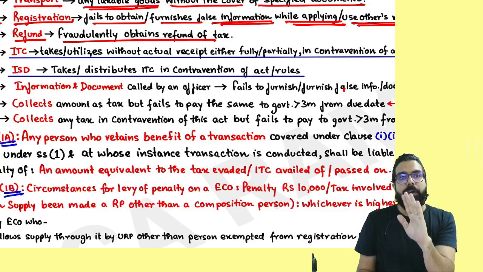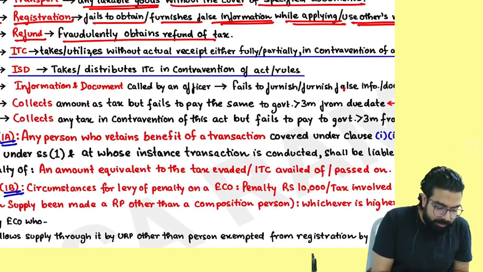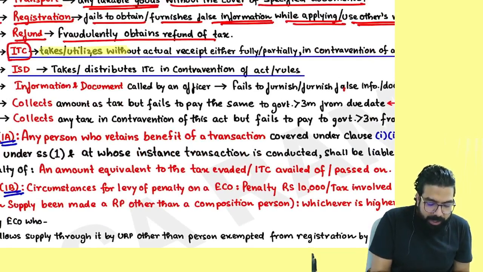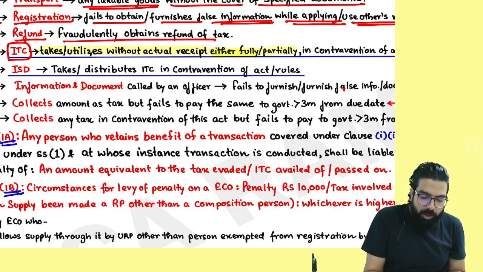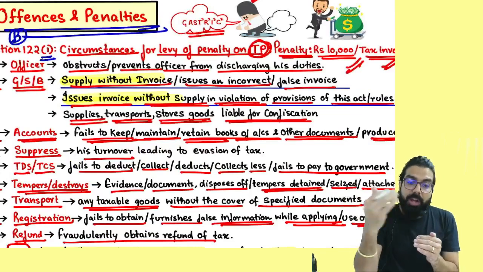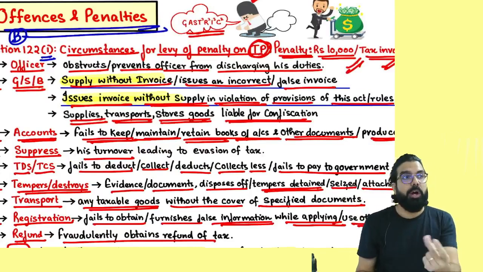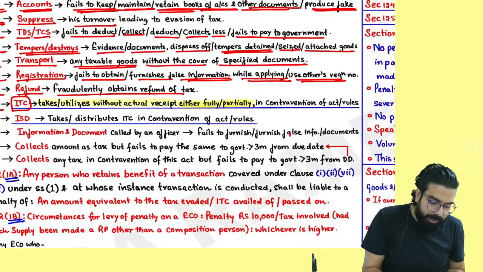10,000 or the tax amount, whichever is higher. The next is I for ITC related. ITC related, if you take or utilize without receipt of goods, either fully or partially. See, Baba, you are supplying without, or you are issuing invoice without supply. You issued. I went ahead and took ITC without receiving the goods. For me also there is a penalty, and that is what they are telling over here.